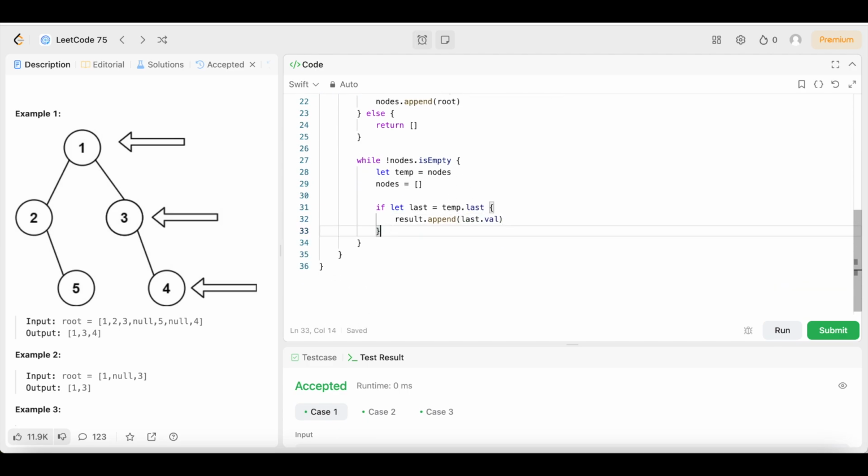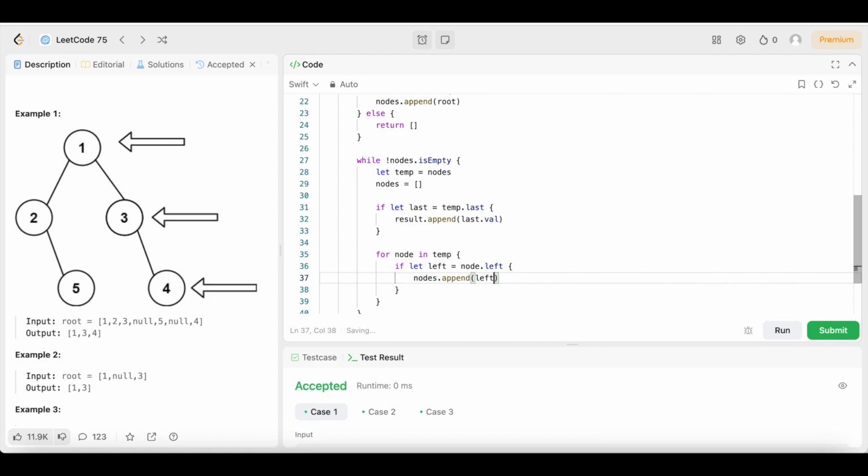Then underneath that if let statement, we're going to create a for loop, and we're going to say for node in temp, because remember guys, temp is holding the value of nodes. So we're going to say for node in temp, if let left equals node dot left, then we are going to say nodes dot append left.